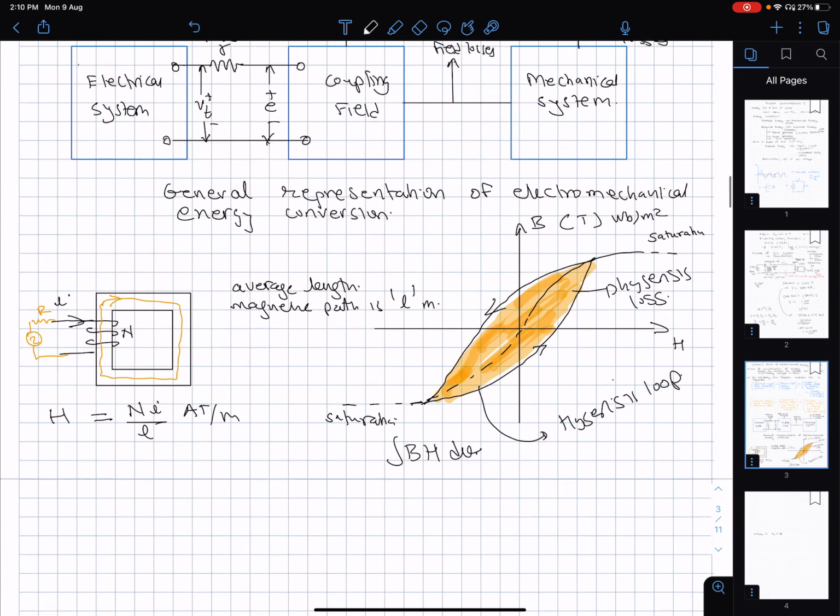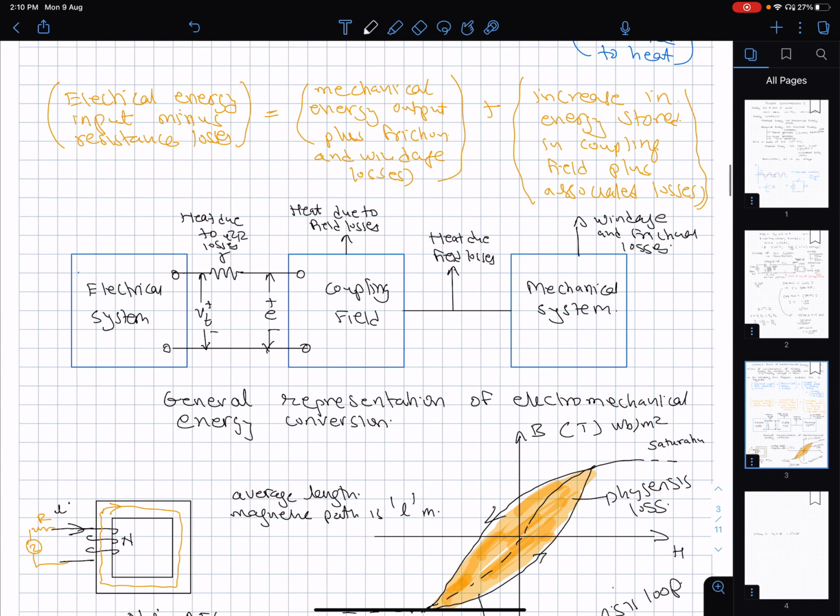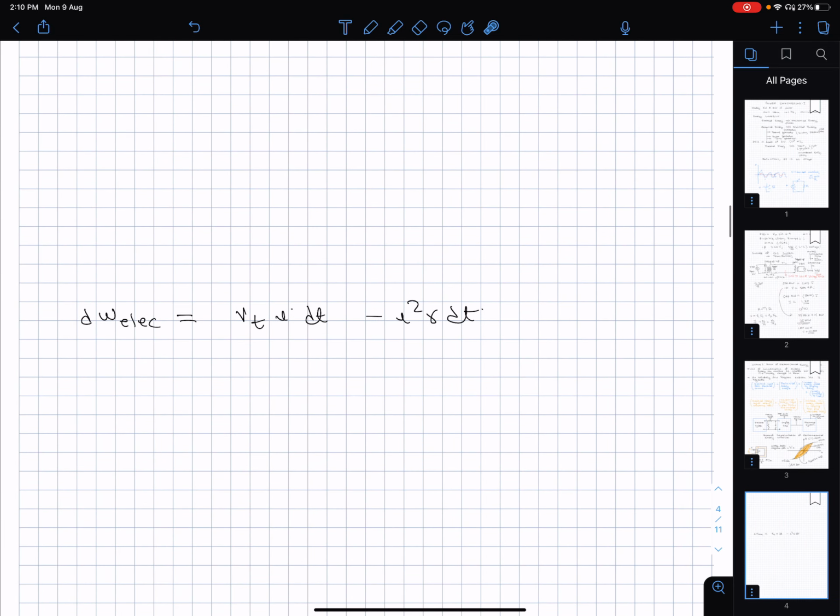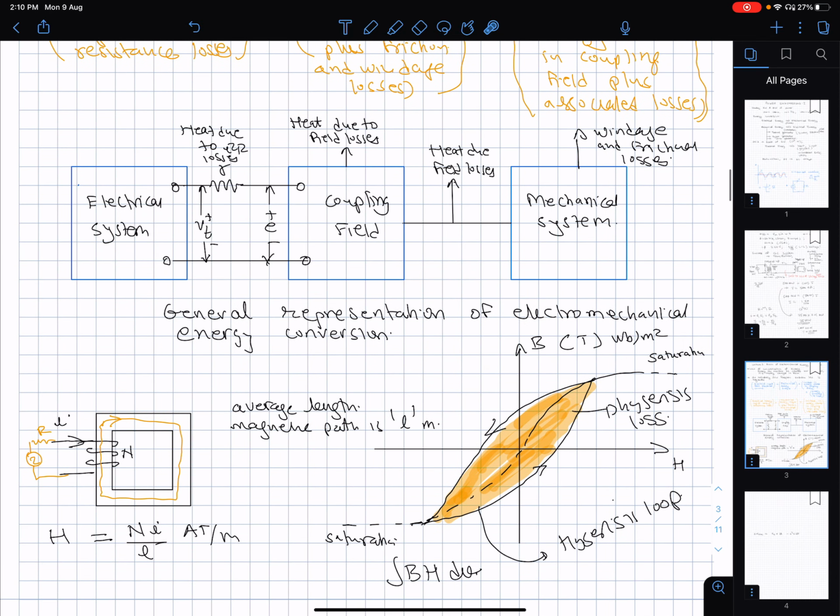Am I right? See, this is the Vt, the terminal. Vt times I becomes the power. Power times dt becomes the electrical energy input to this system here.